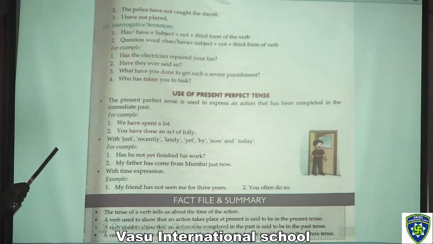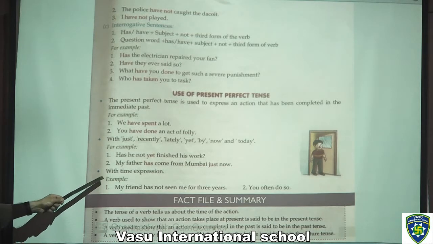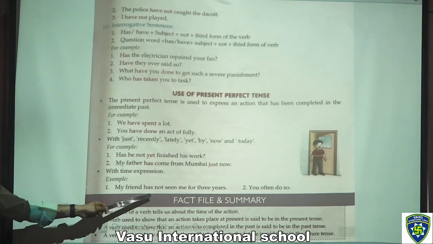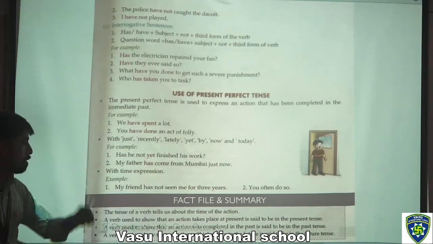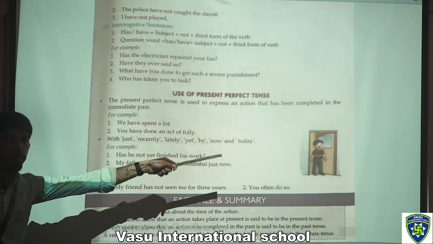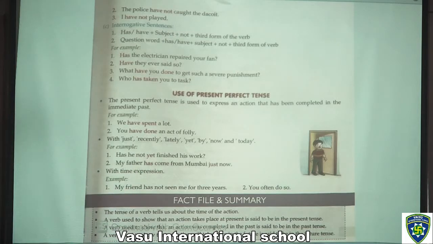So that is present perfect tense. Now, with time expressions, what are the examples? My friend has not seen me for 3 years. You often do so. Now, at the last, we have the fact file and summary.